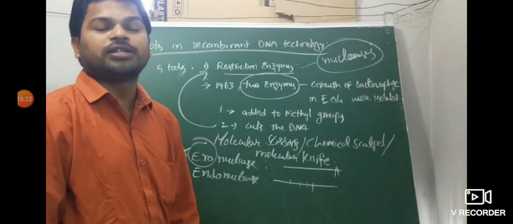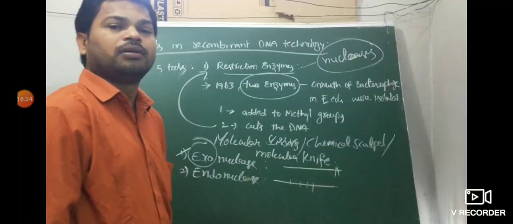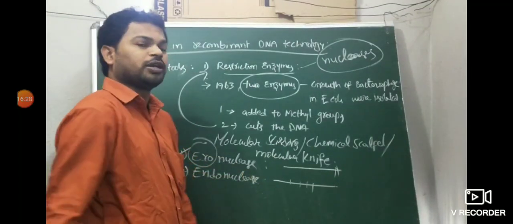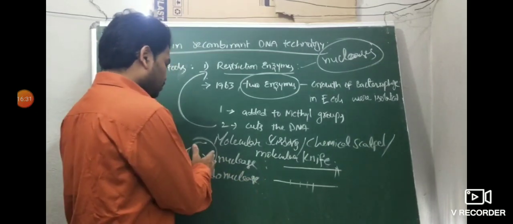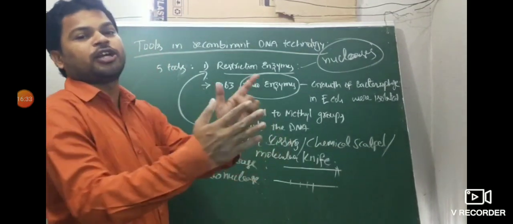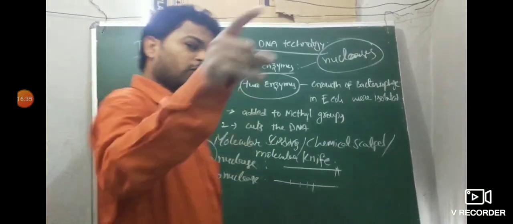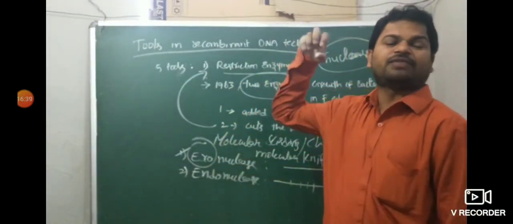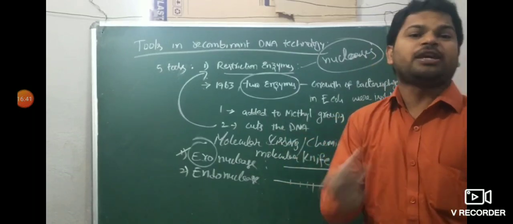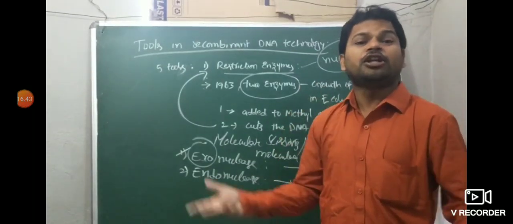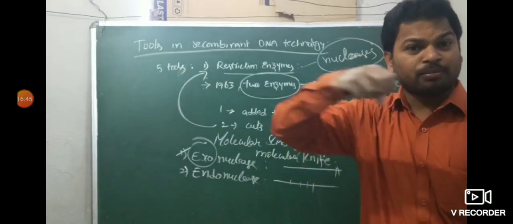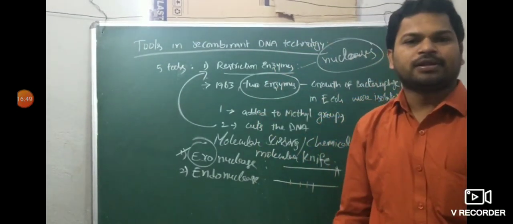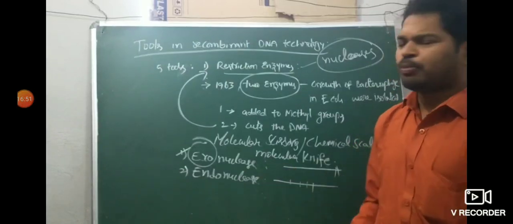Restriction endonuclease enzyme. Name the enzyme which cuts at a specific position in the DNA. Restriction endonuclease enzyme. Or the difference between exonuclease and endonuclease. Or which of the following enzymes is responsible for removal of nucleotides from the ends of the DNA? A. Exonuclease, B. Endonuclease, C. Both A and B. Removing nucleotides from the ends of the DNA is exonuclease. This is an important one.